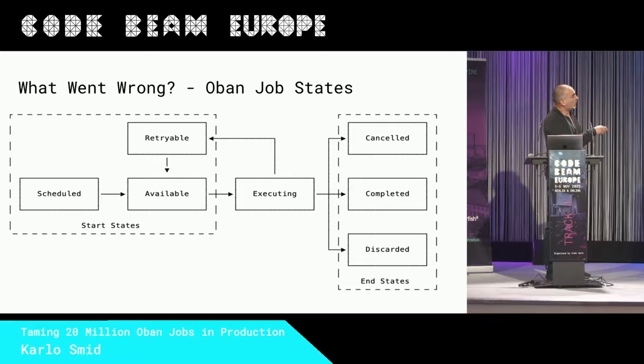When the number of attempts is exhausted, we go to the end state, the discarded state. This is what we don't want. All start states, scheduled, available, retriable, could be canceled, end state canceled, using Oban Web or programmatically using the Oban interface.